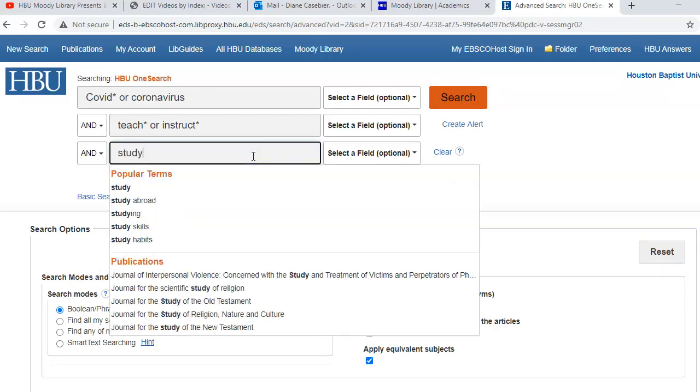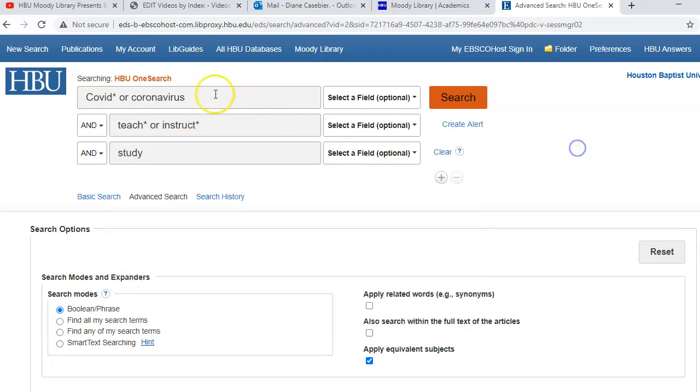I know it does narrow this down, and what it does, it brings up everything with the word COVID in the article fields, everything with the word coronavirus in any of the fields, and there's an or between it, so I get both of these. It can be this one or both together, it doesn't matter. And the same thing with teaching.